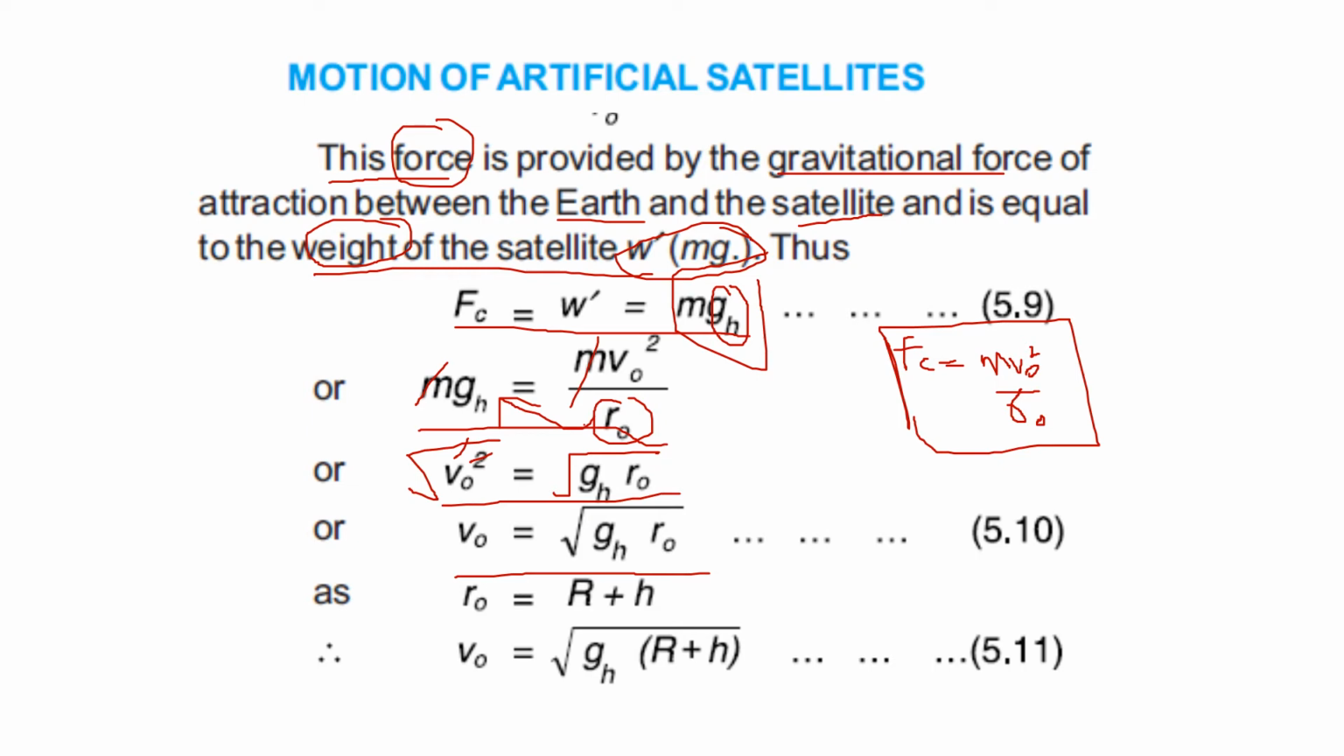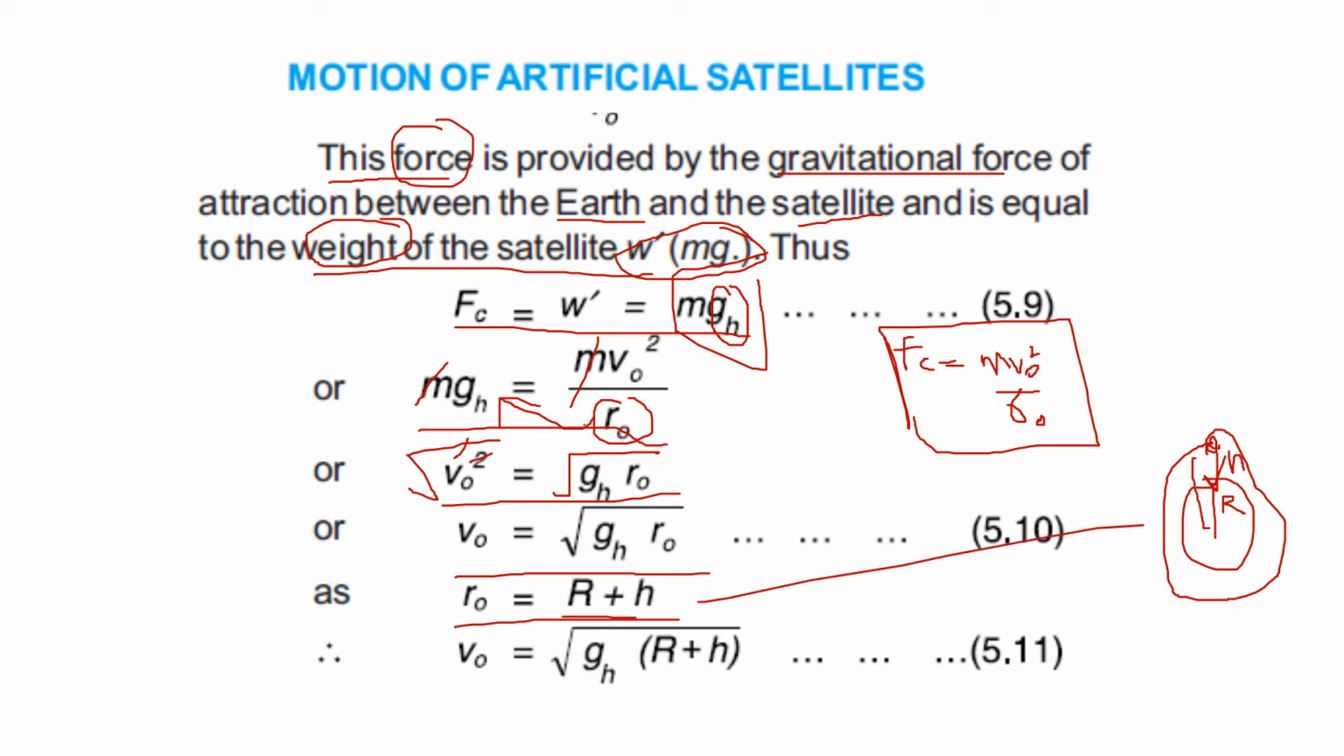And as we know that R naught is equal to R plus H, because when we are discussing the topic of altitude, we know that if this is the earth, it has a radius R, and if this is the orbit and there is an artificial satellite, it must be at distance H. So we write here the total radius, the total distance, so that's why we just add R plus H, right? If you can see this.